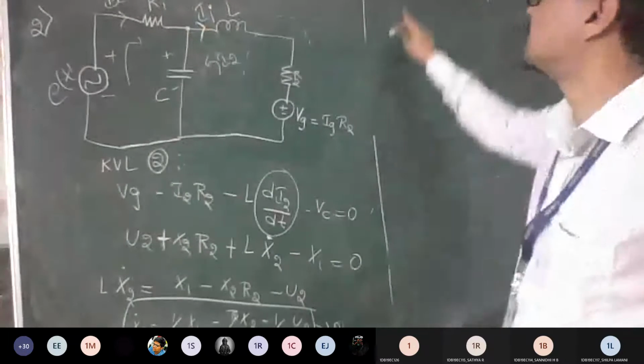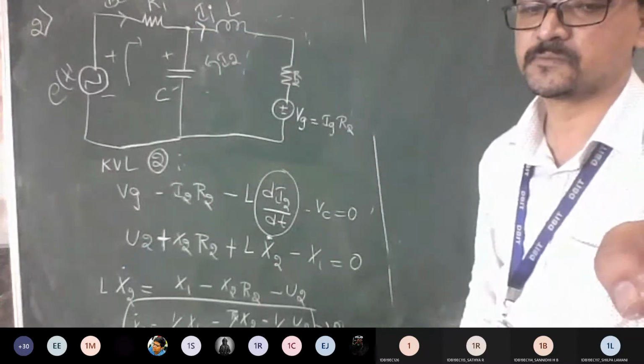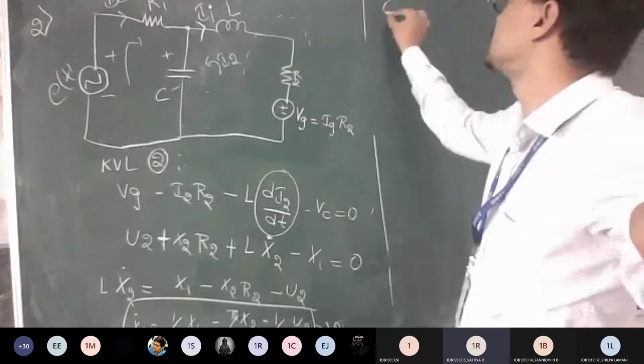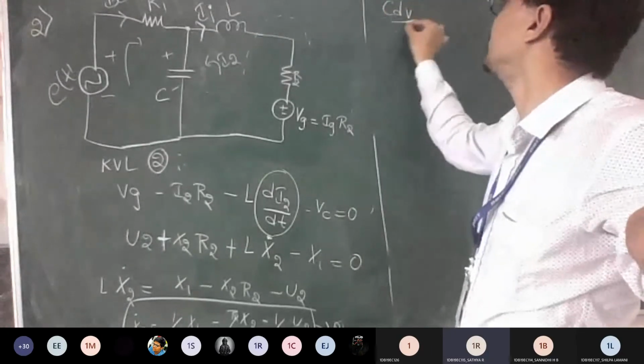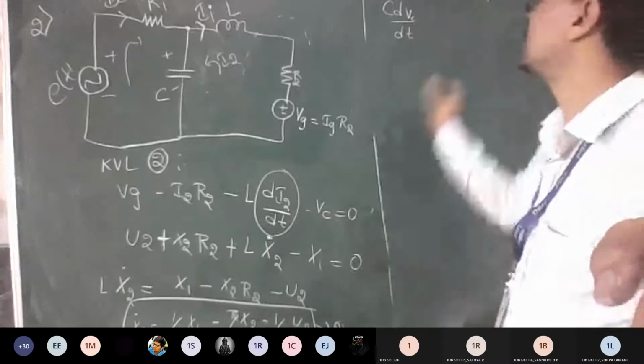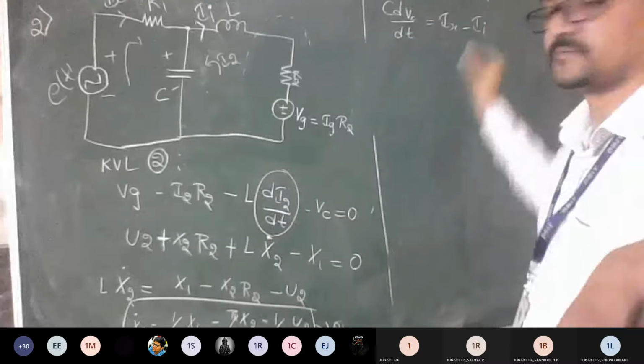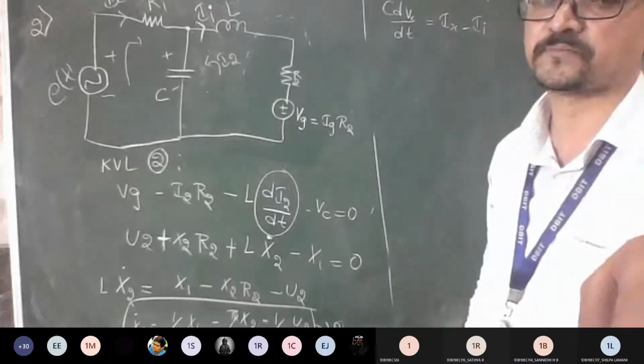So from this logic, what is IC, guys? C dVC/dt. Correct? So that is equal to Ix minus II. Fine.